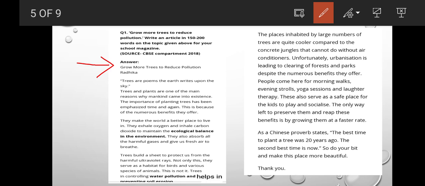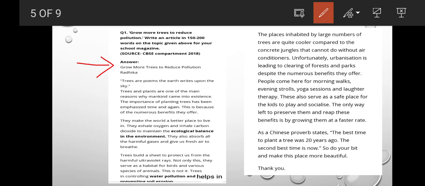In Treasure Trove, the first poem, The Heart of the Tree, by the poet whose name I forgot, I have told you about the benefits of trees. Do not go there, I am just giving you a reference. Trees are very important because they offer a lot of benefits for us. They make the world a better place to live in.